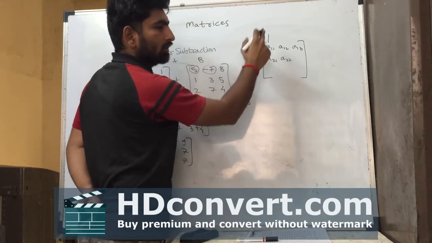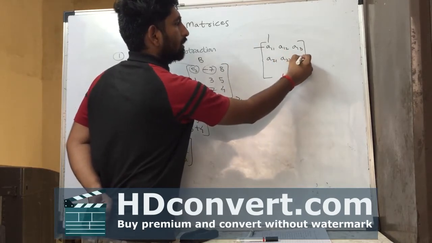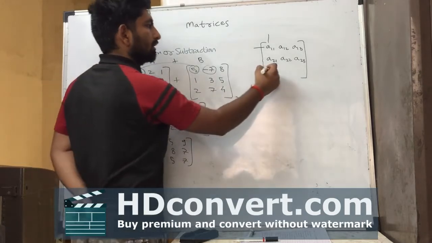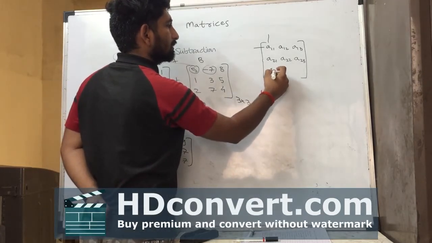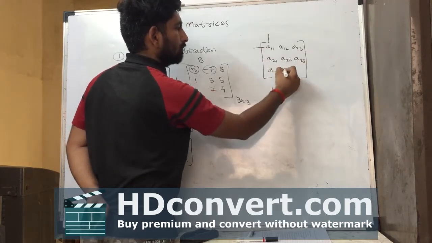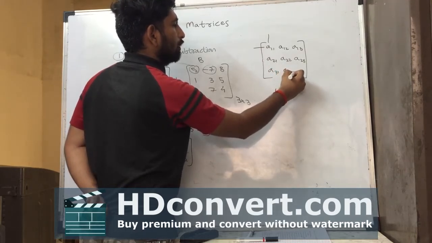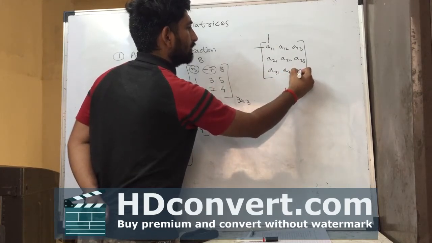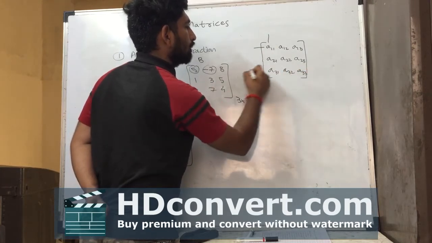A22, second row, second column. A23 is second row, third position. This is A31, third row, first column. A32, third row, second column. And this is A33, third row, third column.